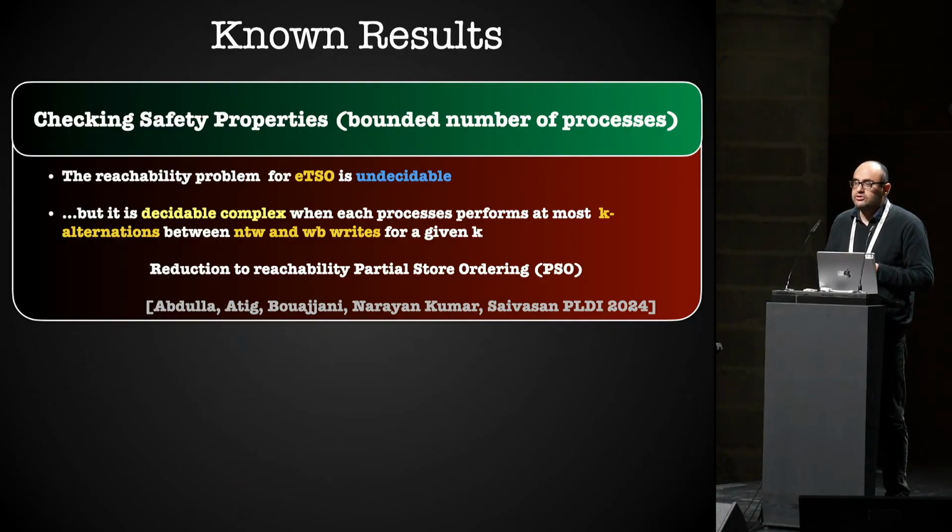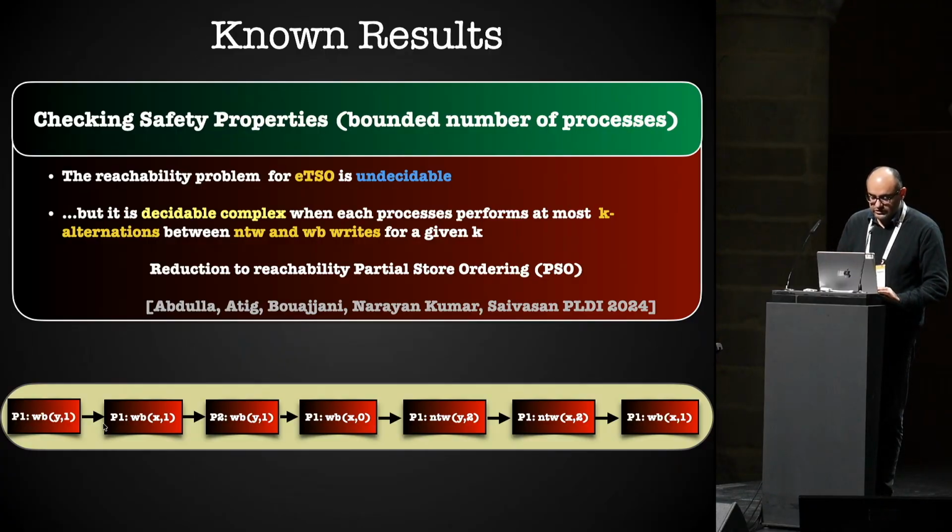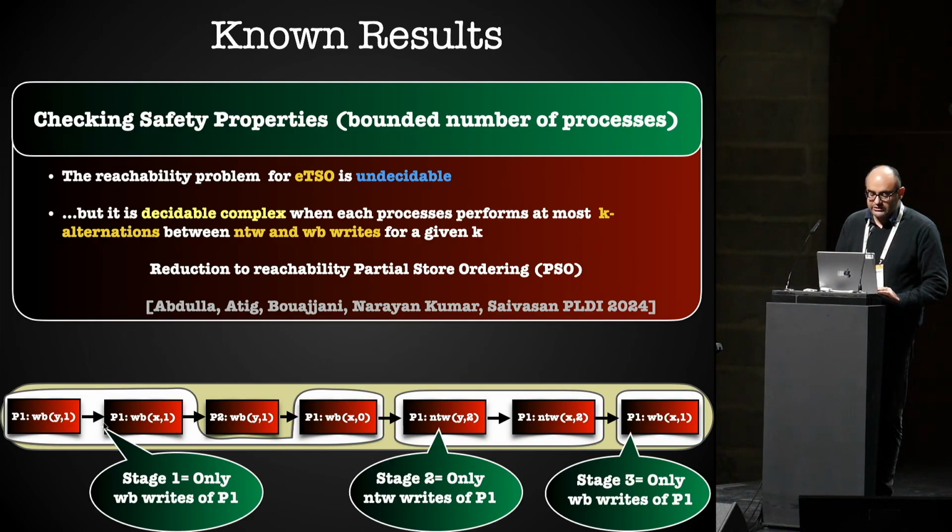And one idea is that each process will be allowed only to alternate between WB and NTW a bounded number of times. So let's see concretely an example. We have here some sequence of instructions, and we can focus only on process P1. We can divide this sequence of instructions for P1 into different stages. In the first stage, this process will only perform WB. In the second stage, this process will perform only NTW. And in the last one, this process will perform WB.